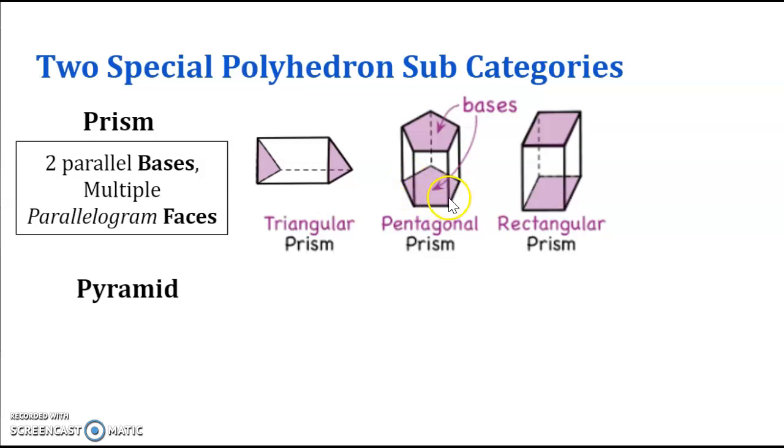The base of this was a pentagon, so pentagonal prism, and the base in this case is a rectangle, so it's called rectangular prism. You can almost picture whatever the shape was being stretched out. Then the faces that form the side of the prism, not the purple bases, are always going to be parallelograms.